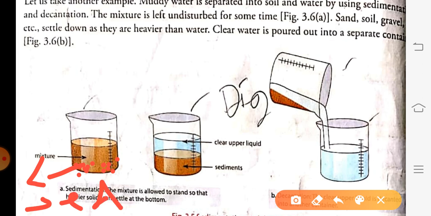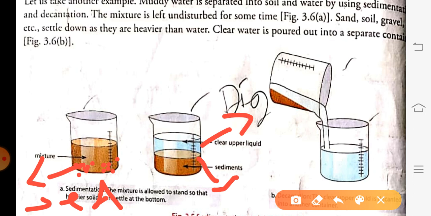Now sometimes, whenever the water is muddy and we keep it for some time, the mud settles down on the bottom surface and the clear upper liquid remains up.